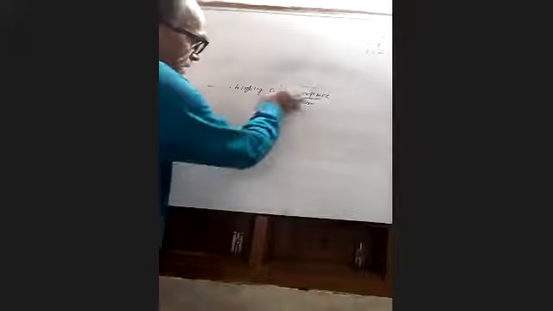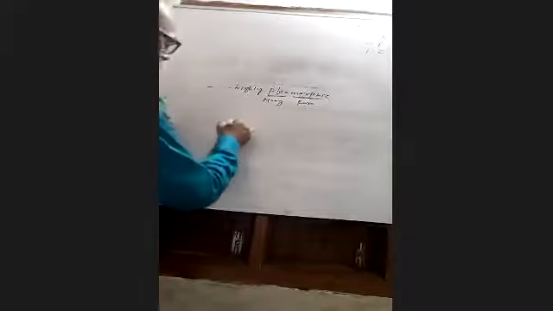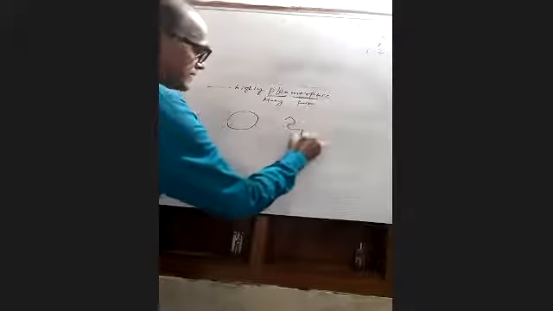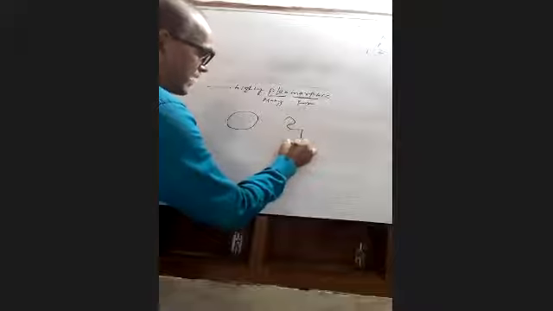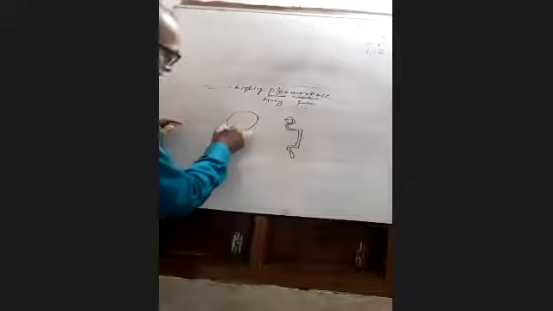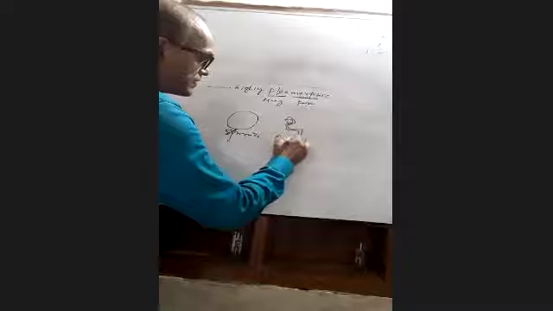Pleomorphic means, in Greek, pleo is many and morphic is form, so they are of many forms and vary in shape. They may be spherical, or they may be filamentous.